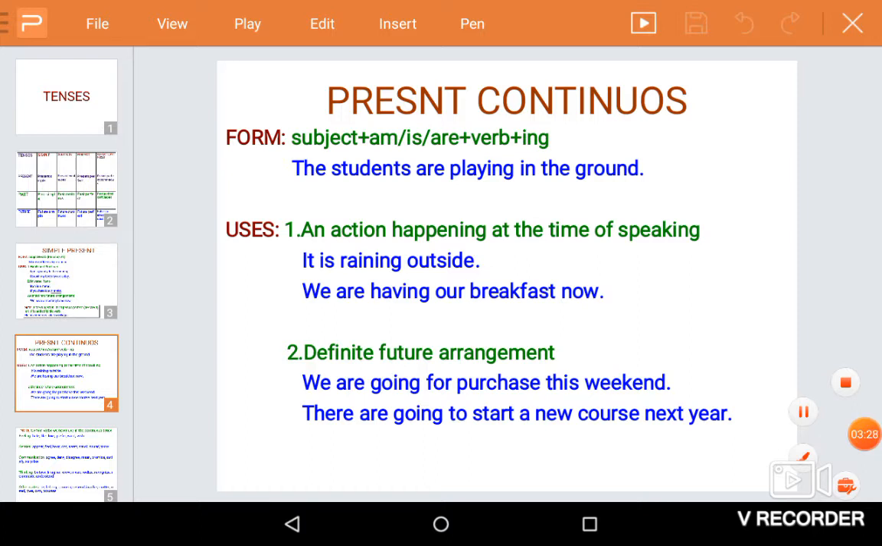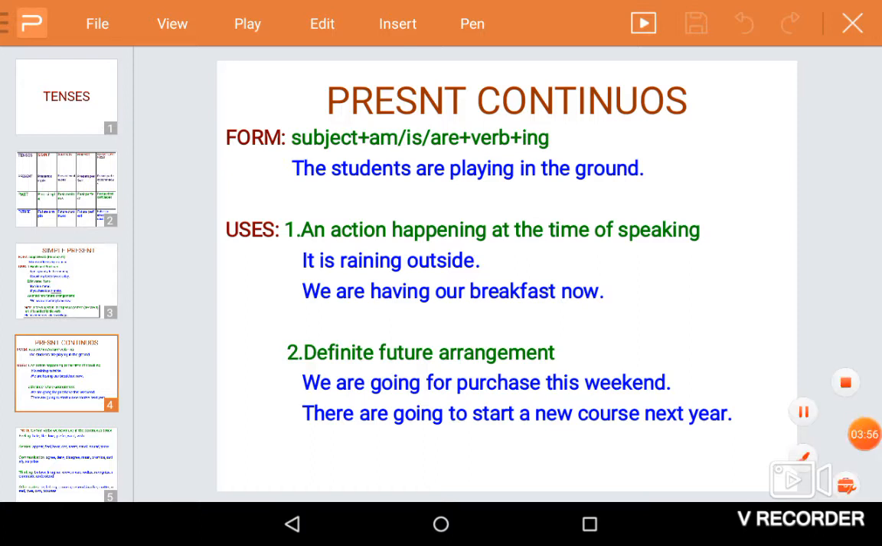The important uses of the tense. First, an action happening at the time of speaking. For example, it is raining outside. We are having our breakfast now, at the time of speaking. Next, we can use the present continuous tense for saying definite future arrangements. So we can use both the present simple and present continuous to say a definite arrangement in the future.